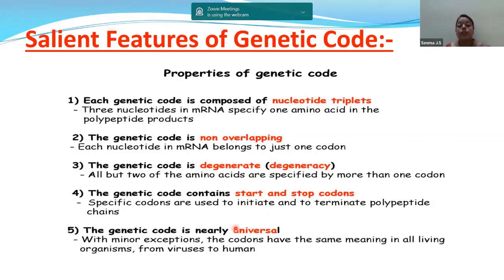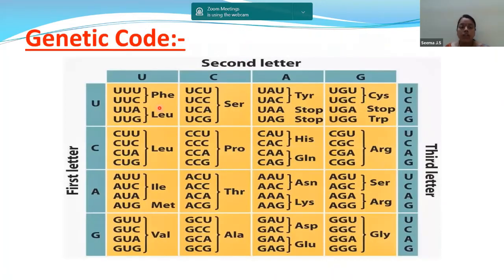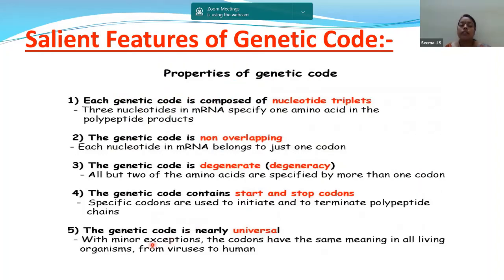And the genetic code is nearly universal. What do we mean by universal? These genetic codes are used in the primitive forms like bacteria, whereas in highly evolved human beings like us, we all have the same genetic code. So that is why the last point is that the genetic code is nearly universal.